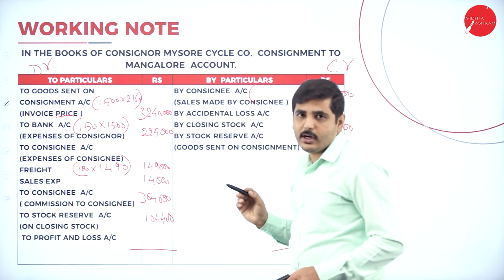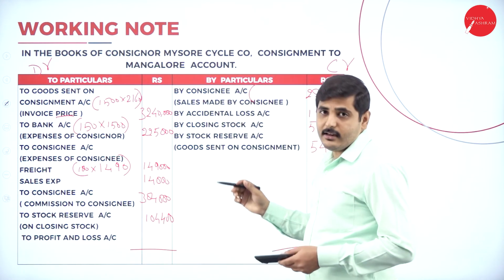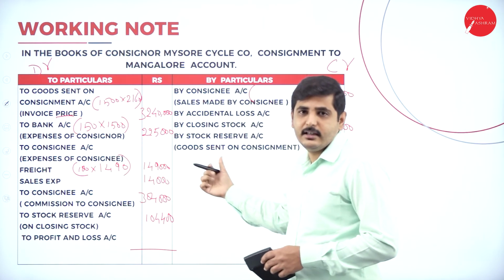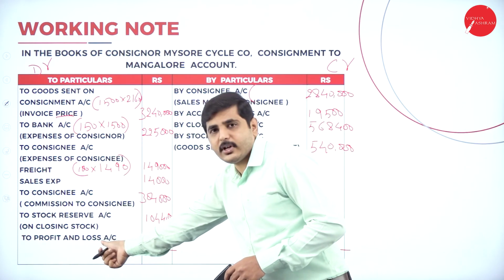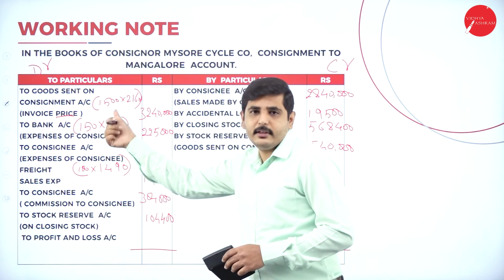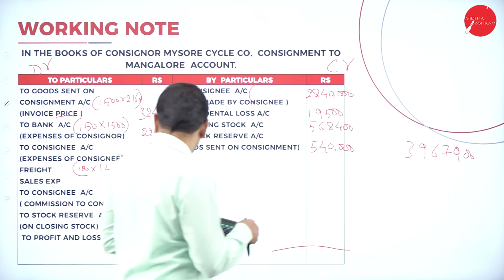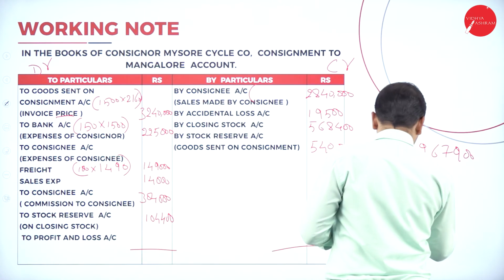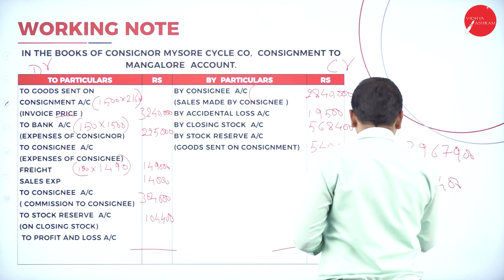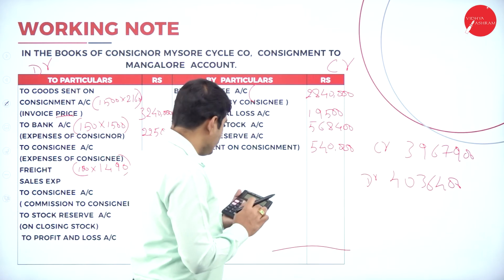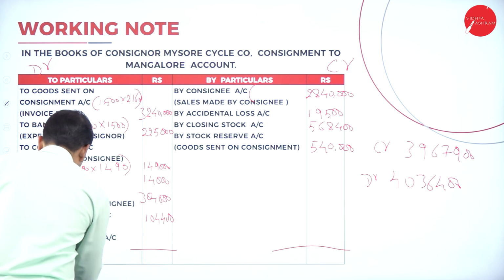So it is a nominal account, so we have to calculate. If income is more than expenses, then the difference is profit in the profit and loss account. If expenses are more than income, the difference is loss. So which is bigger? 40,36,400 is the debit side. The credit side is 39,67,800. So which is more? So you get loss here.